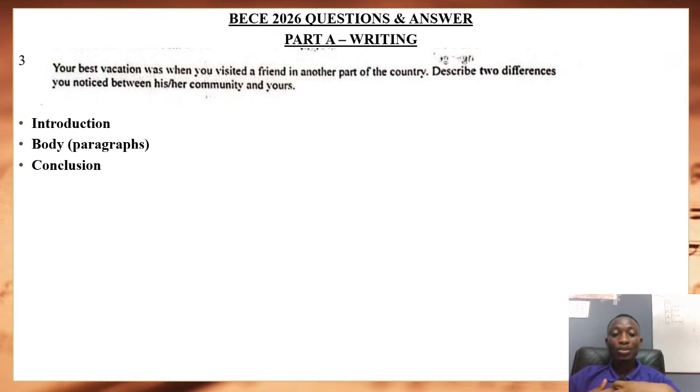All right, and then you present and then you tell us the difference, some of the things you saw there comparing to your place, things you did not have or had not seen before. You can discuss all this in there. So with the introduction, that is where you try to give us something brief about your friend, even why you went there and all that goes into the introduction. And then the main body comes, the body where you organize your points in paragraphs and then your conclusion.